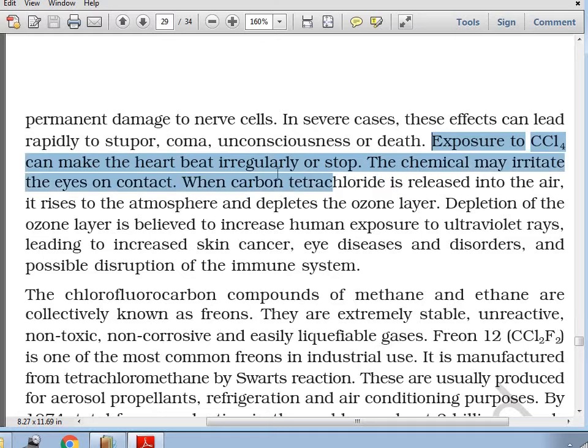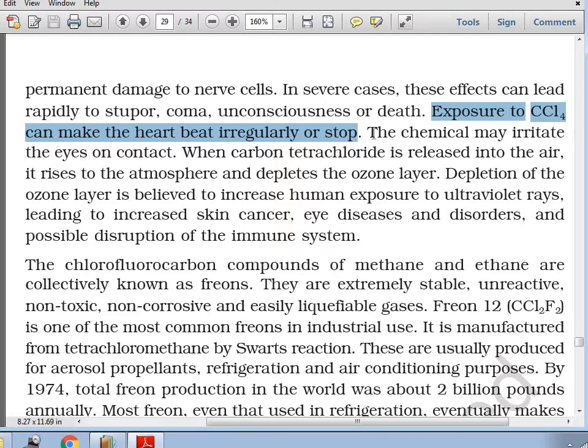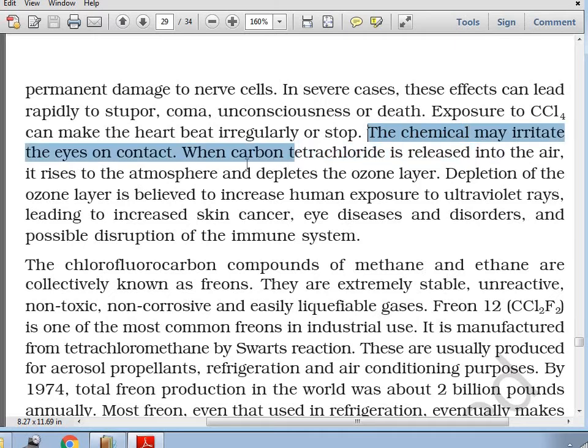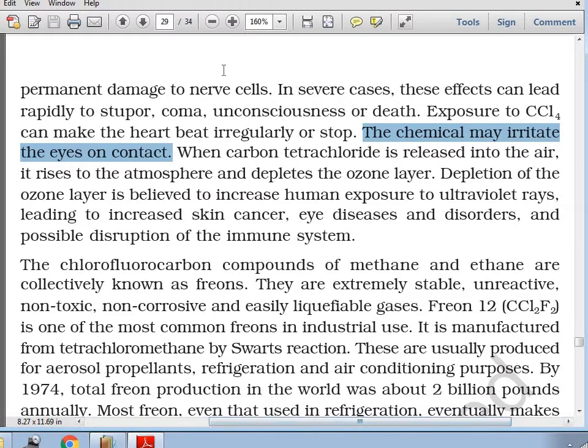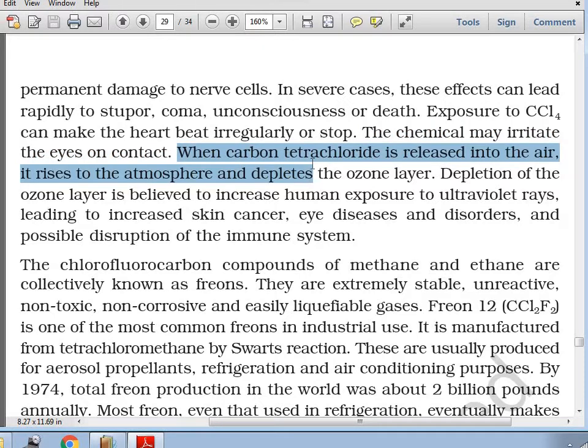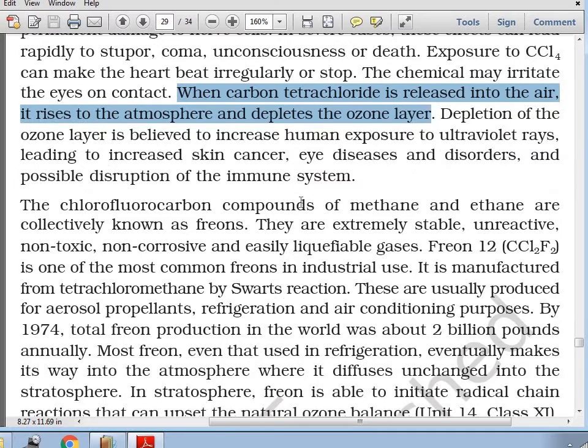Exposure to carbon tetrachloride can make the heartbeat irregular or even stop. The chemical may irritate the eyes on contact. When carbon tetrachloride is released into the air, it actually depletes the ozone layer. You have already studied ozone depletion, so we are not going into the details.